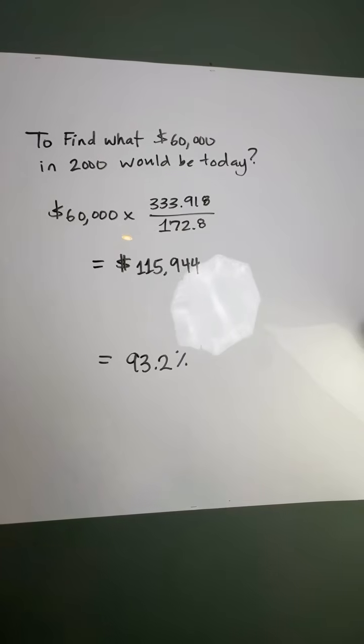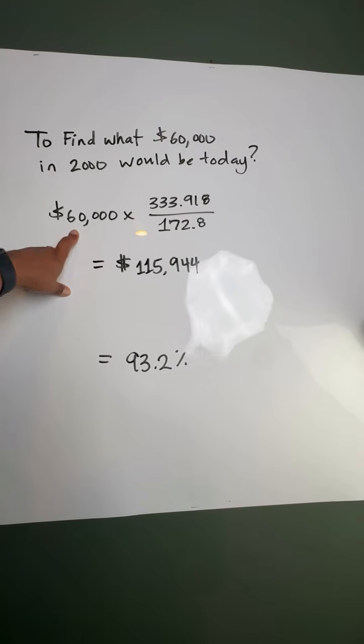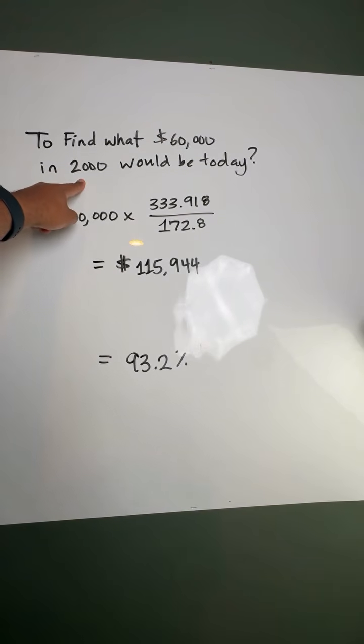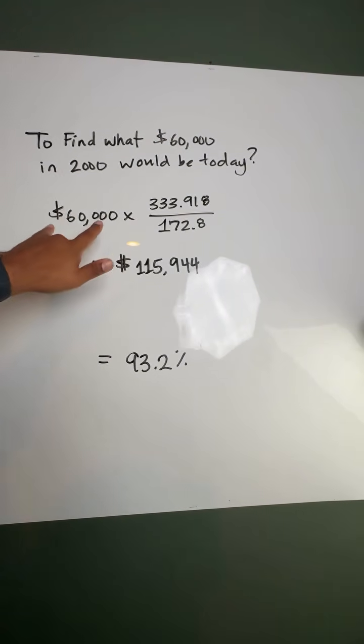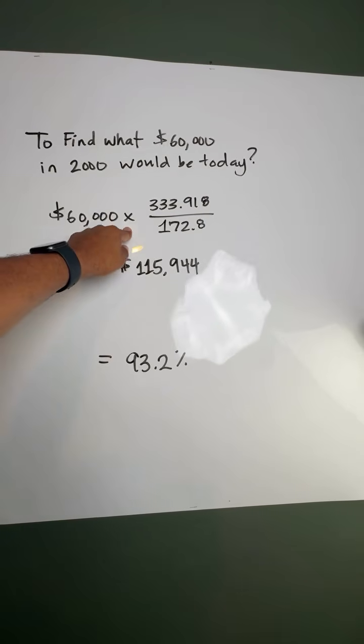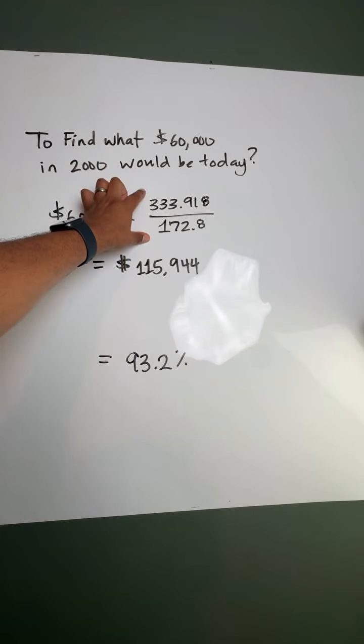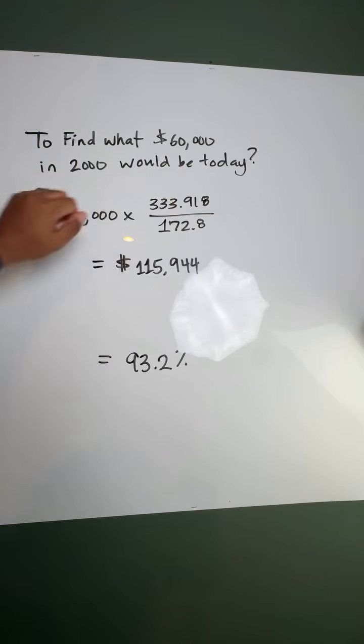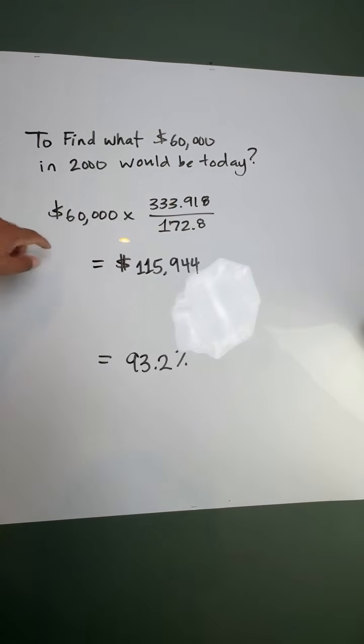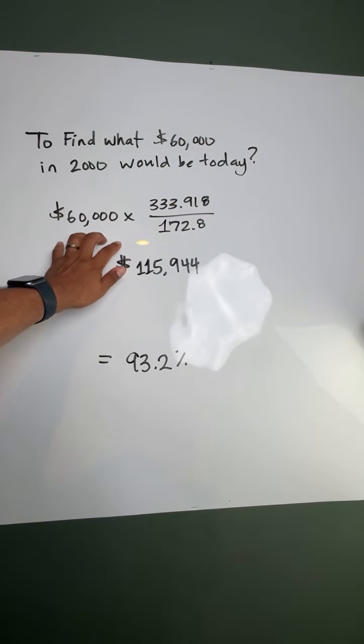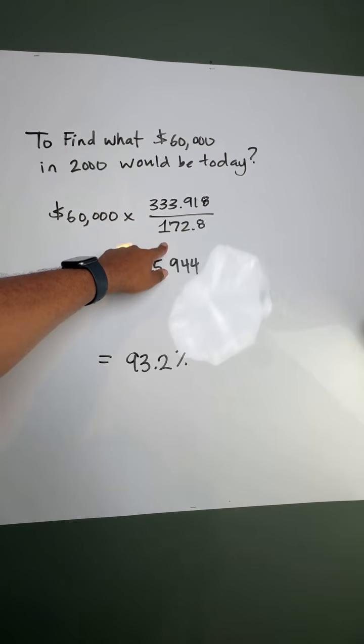So now let's go back to the $60,000 salary. To find out what $60,000 in 2000 would be today, we would use 60,000 multiplied by this fraction, okay? Notice this is the ratio of the CPIs. So that's read as 60,000 multiplied by this number divided by this number.